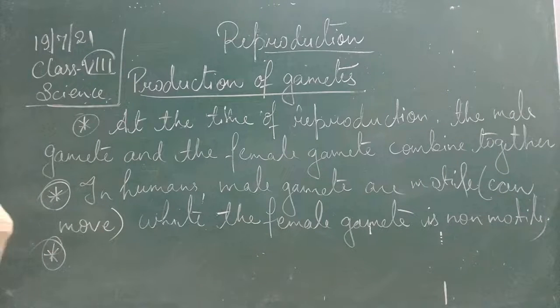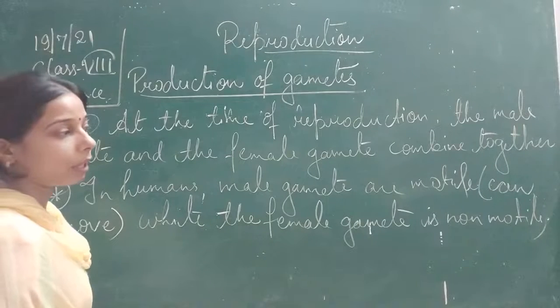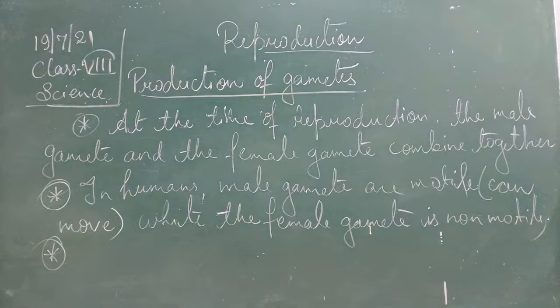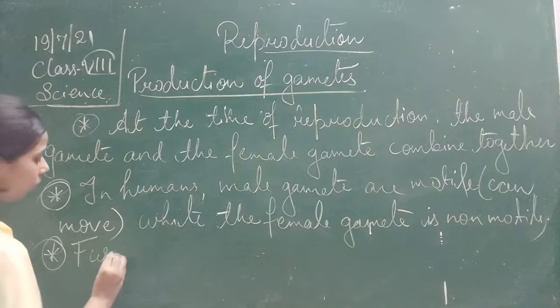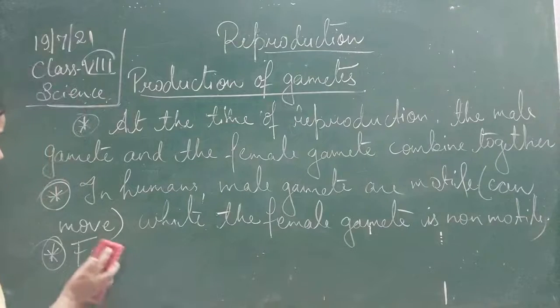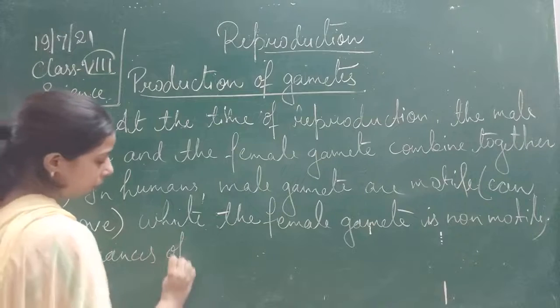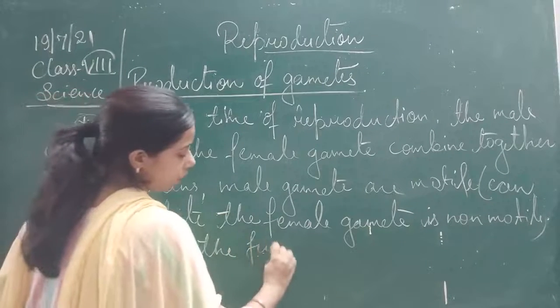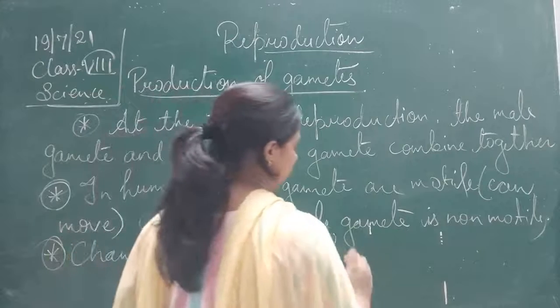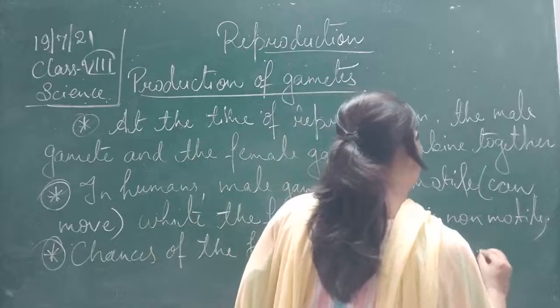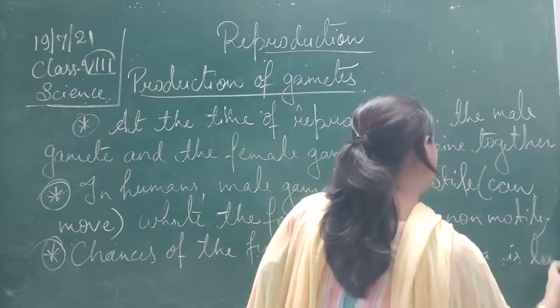Now here, one is motile, the other one is non-motile. The female gamete is non-motile while the male gamete is motile. So then fusion takes place. Now the chances of the fusion of sperm to ova is less.